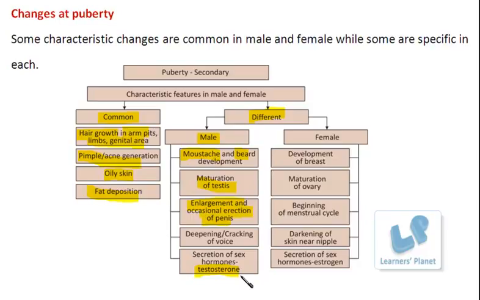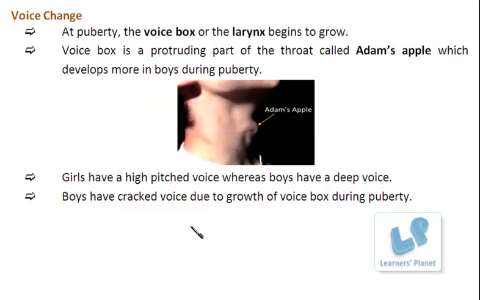Of course, this change in voice also takes place in females, but the pattern is quite different. In the case of males, it is a sort of cracking, right? Whereas the females show a high pitch voice. In the case of males, there is an outgrowth observed in the throat region, and that outgrowth is known as the Adam's apple. See, here is this picture showing this protruding structure known as the Adam's apple, right? Basically, it is the voice box, or the larynx, which begins to grow at this age.